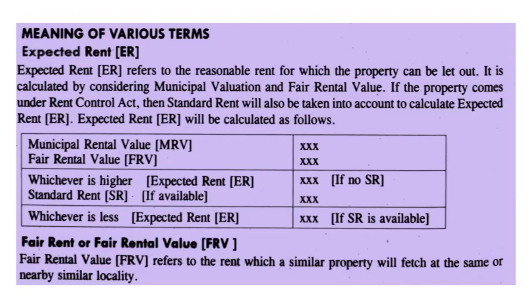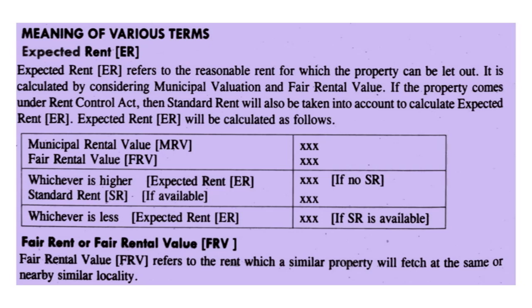Next we will see the meaning of various terms under income from house property. First we will see the expected rent. Expected rent refers to the reasonable rent for which the property can be let out. It is calculated by considering municipal valuation and fair rental value. If the property comes under the Rent Control Act, then standard rent will also be taken into account to calculate expected rent. Expected rent will be calculated as follows. First one, MRV, that is municipal rental value.